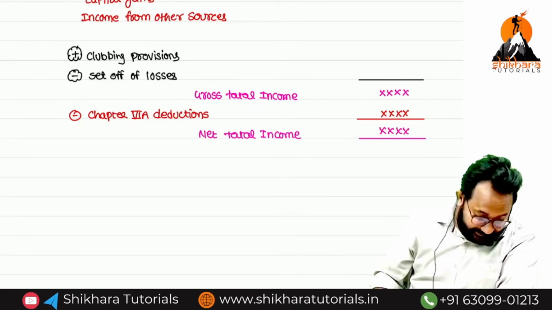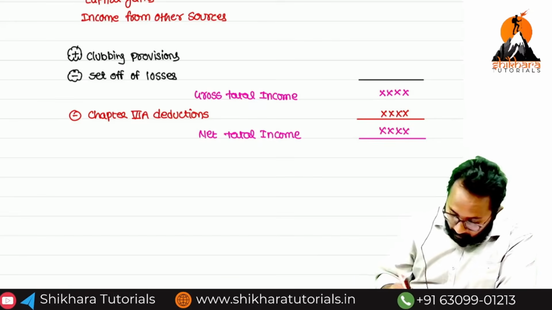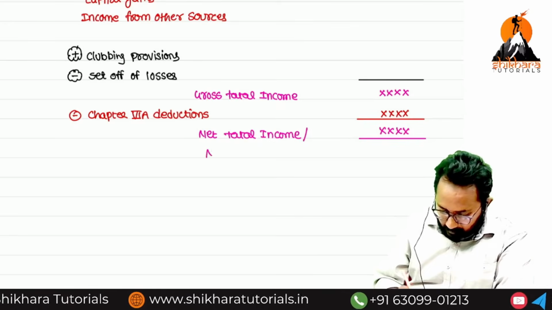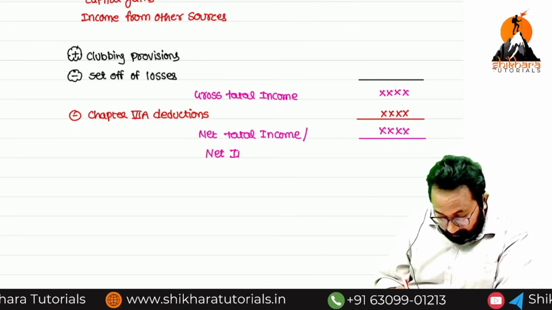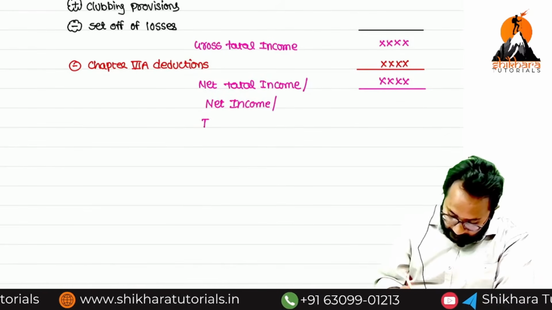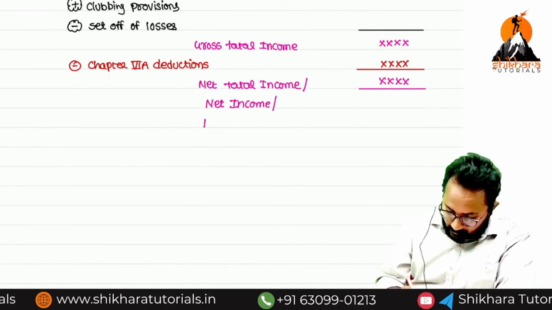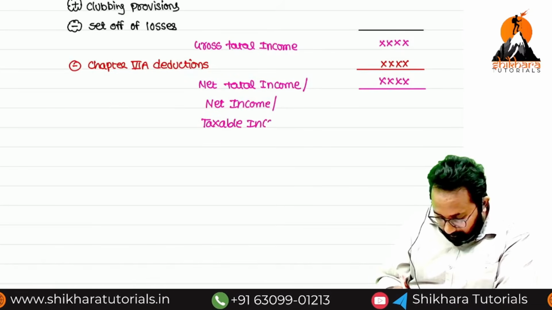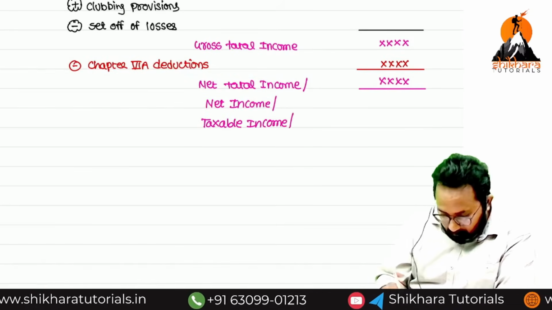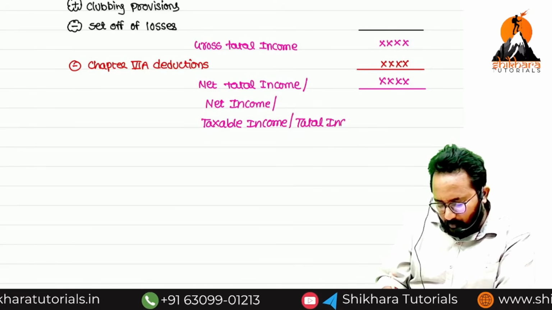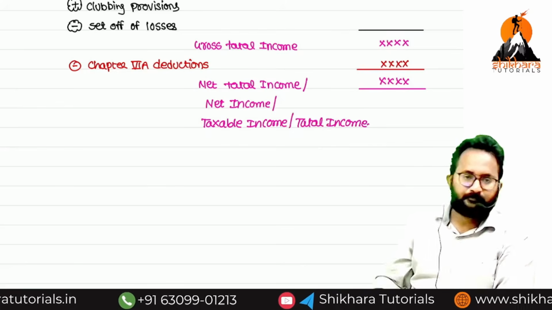We can call it net total income, net income or taxable income. On this income only we have to pay the tax. That's why it is called taxable income or total income. Anything you can call, no problem.